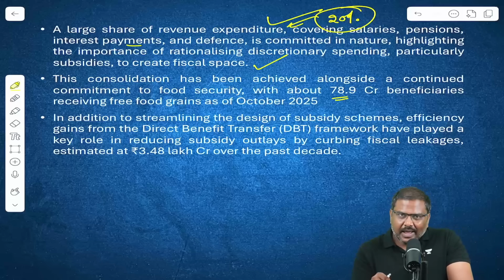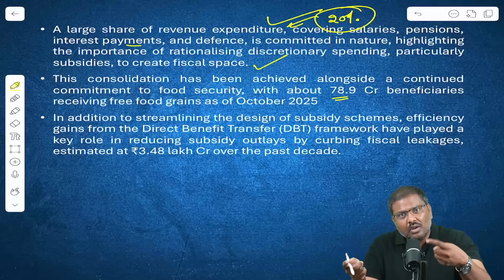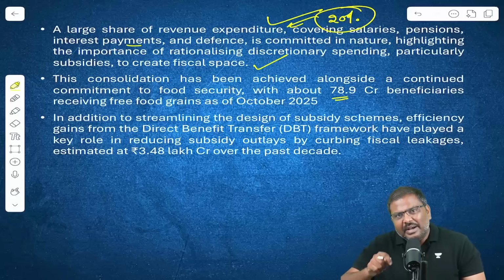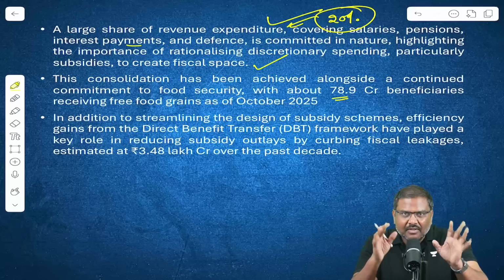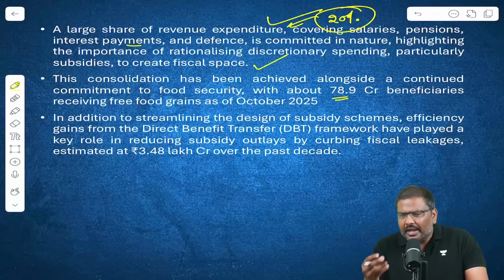So government of India has committed expenditures which they cannot reduce, which they cannot deny in the form of defense, in the form of interest, salaries, etc. Despite having all of it, because of the DBT implementation, leakages have come down and it has helped government of India improve its financial status.